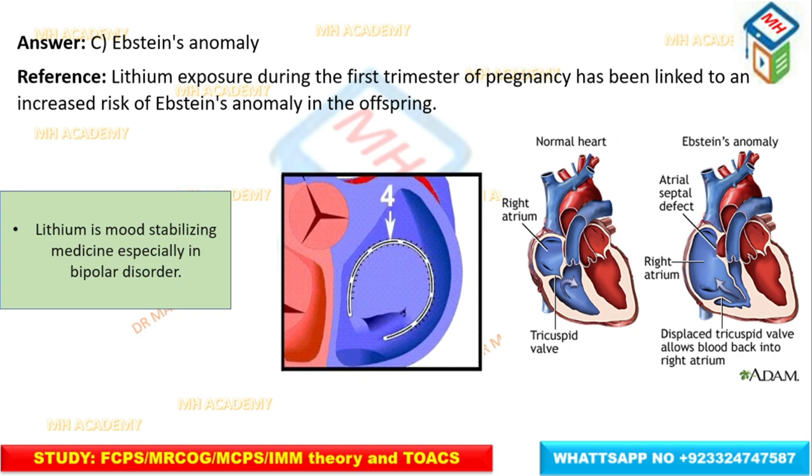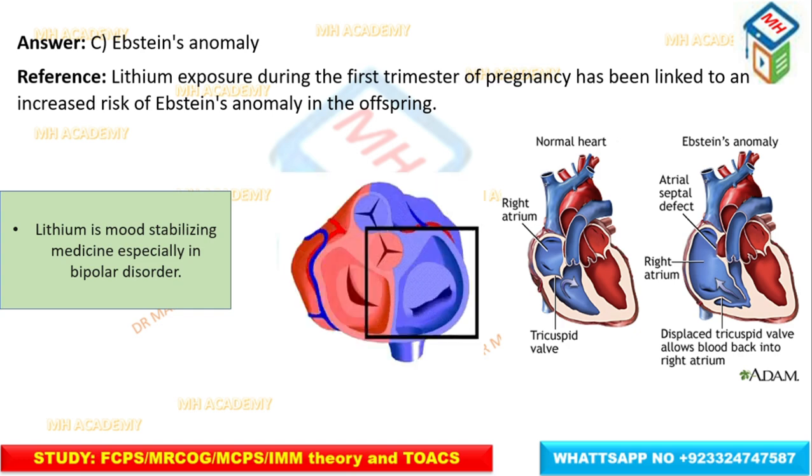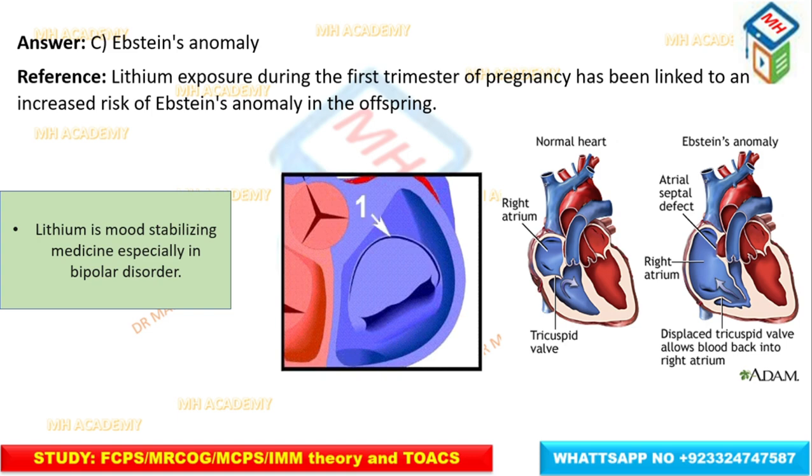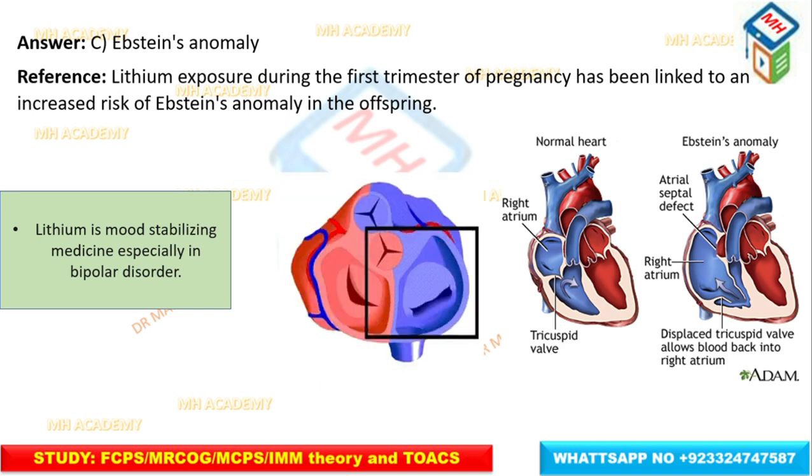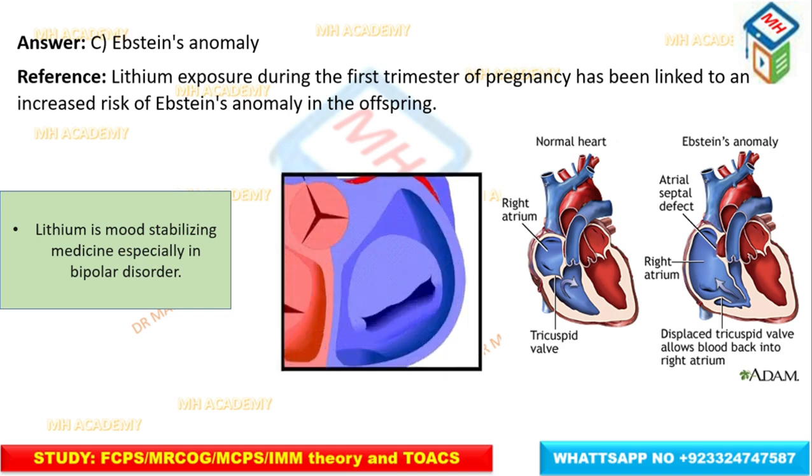Why do we give lithium during pregnancy? Because lithium is one of the components in drugs used as mood stabilizers, which are medicines used in bipolar disorder. So if we have to give any drug like this, we have to give it in a very low dose, or we have to stop the dose during pregnancy, because lithium can cause Ebstein anomaly in the fetus. The anomaly is shown against a normal heart.